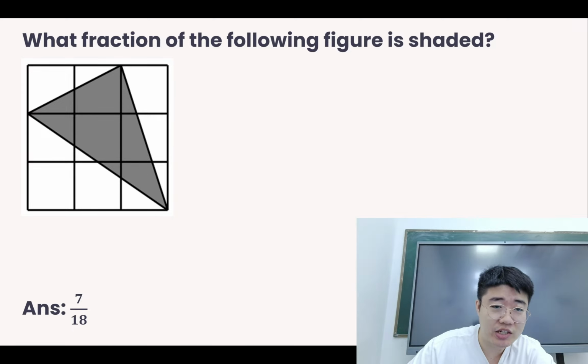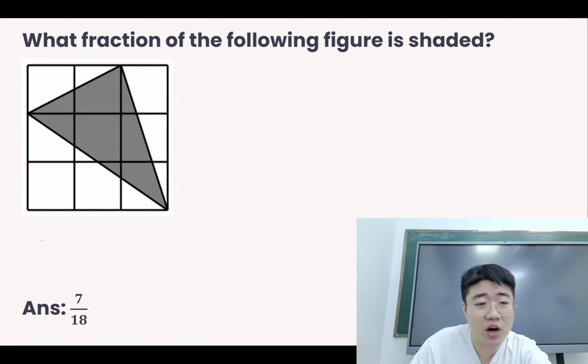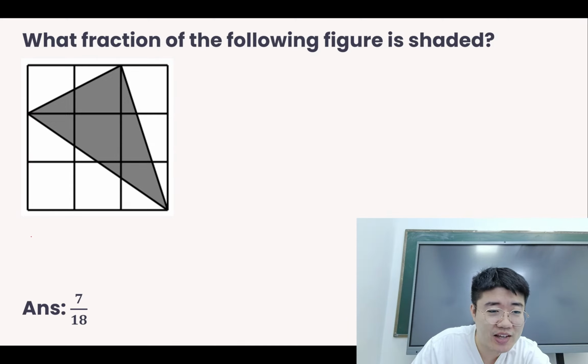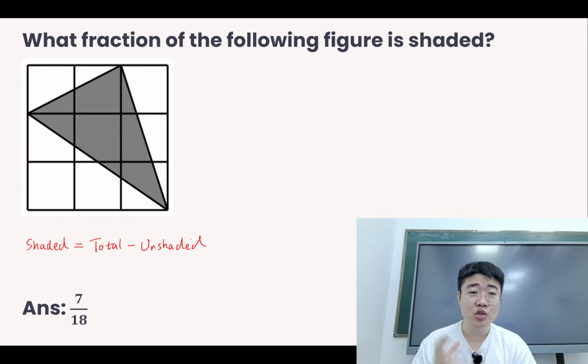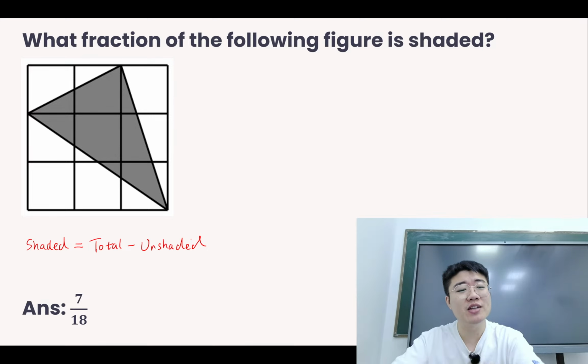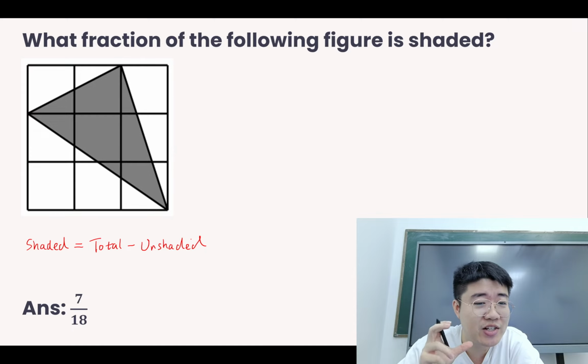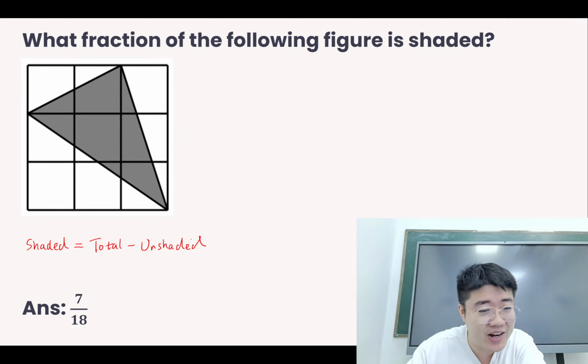What fraction of the figure is shaded? Now this one is a little bit special, but since we've gone through this in our mock paper, that's why I didn't select this question to discuss here. Okay. So the key is that if you want to find the shaded part, you can use the total minus the unshaded. Sometimes it's difficult to find the shaded directly. So what we can do is use the total area minus the unshaded, then to get the shaded. The unshaded triangles are much easier to find, so you can go back and try. This is 7 out of 18.